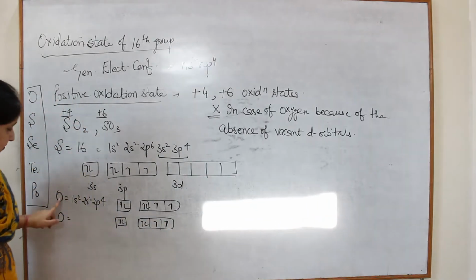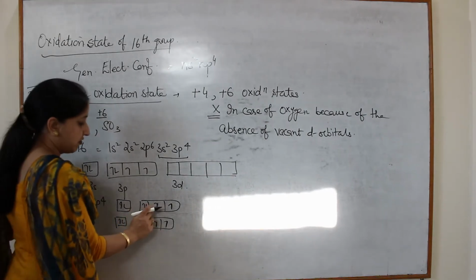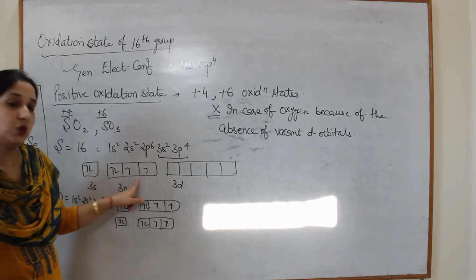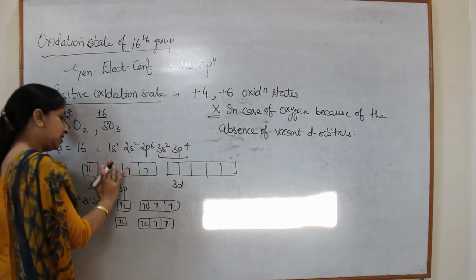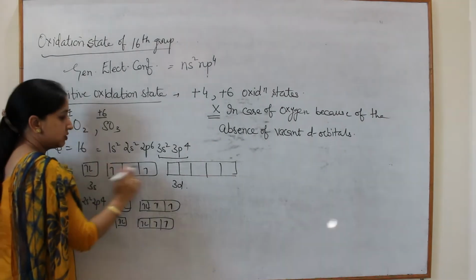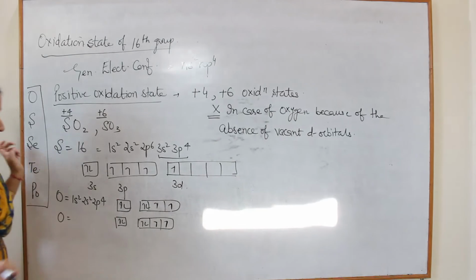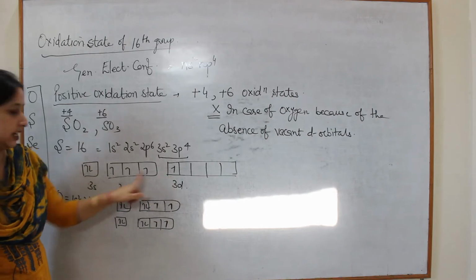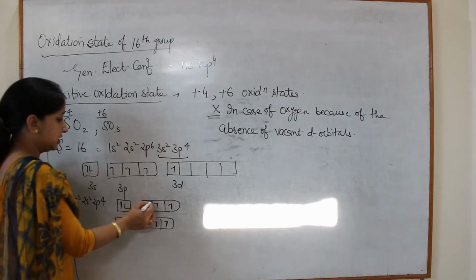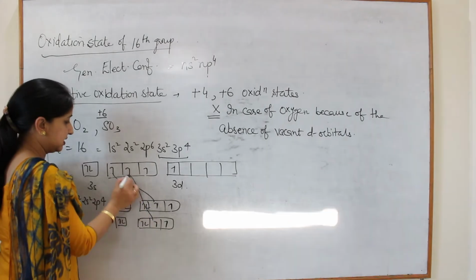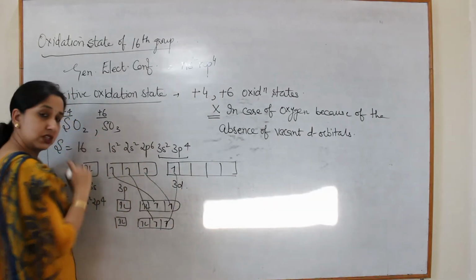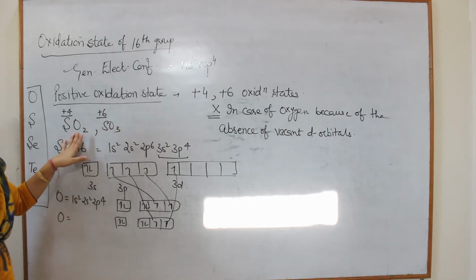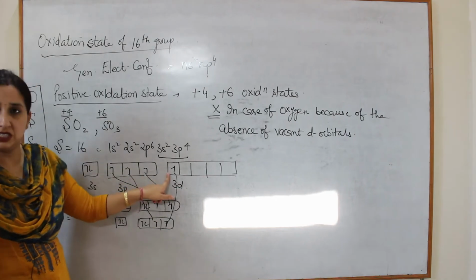So for making bonds with two oxygens, it requires 1, 2, 3, 4 unpaired electrons, but it has only 2 unpaired electrons. So this electron will excite from this to this. So now it occurs in the +4 oxidation state. 1, 2, 3, 4. So the first electron will form a bond, then the second, third and fourth. So this is how sulfur is joined with two oxygens and it shows +4 oxidation state.